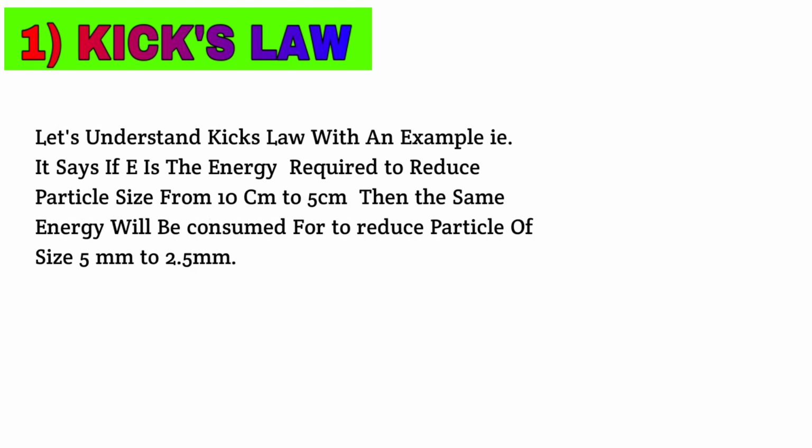So let's understand Kick's law with an example. If E is the energy required to reduce the particle size from 10 cm to 5 cm, then the same energy will be consumed to reduce the particle size from 5 mm to 2.5 mm. So this is all about Kick's law.